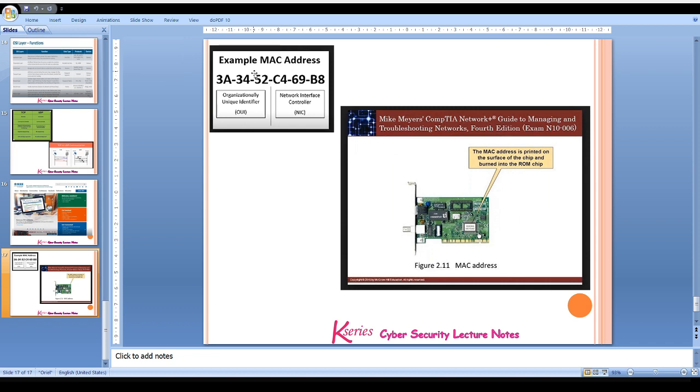As you can see in the picture here, this MAC address is printed on the surface of the chip and burned into the ROM chip. This particular device is the network interface controller, which is the NIC card, and herein the MAC address is burned onto the ROM chip.